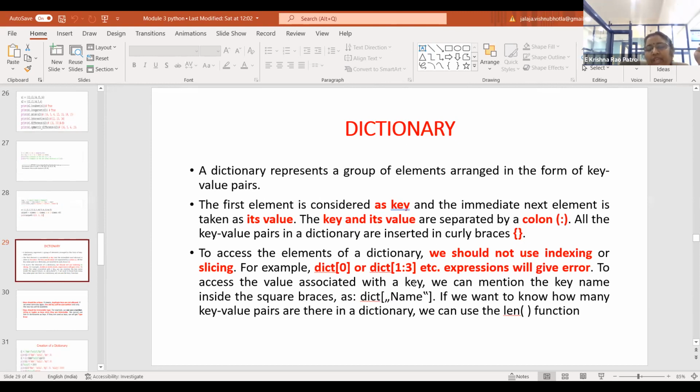Dictionary dot keys displays all the keys, dictionary dot values displays all the values, and dictionary dot items displays all the contents in the form of key colon value pairs.